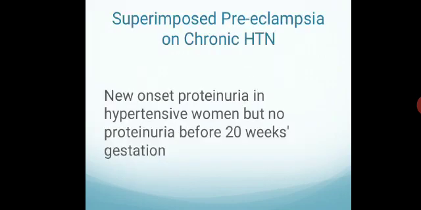Then the fifth is superimposed preeclampsia. That is a patient who is a known case of chronic hypertension. She is developing proteinuria, a new onset proteinuria, where there was no proteinuria before. Or a patient who was having proteinuria now showing a sudden increase in protein level or a sudden increase in BP. All this will come under superimposed preeclampsia.